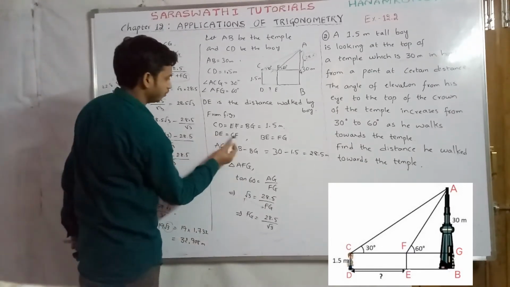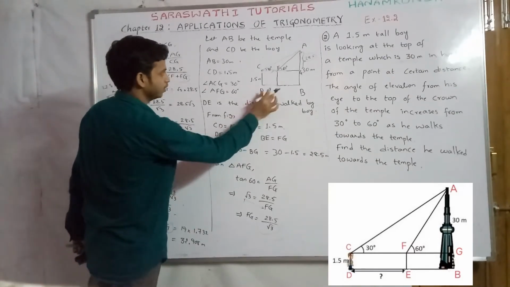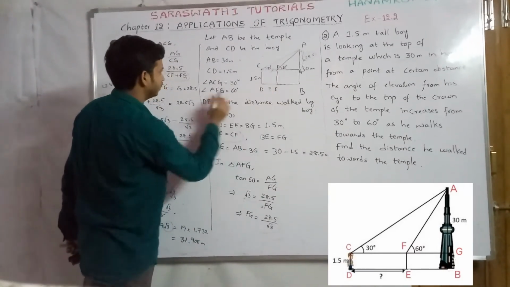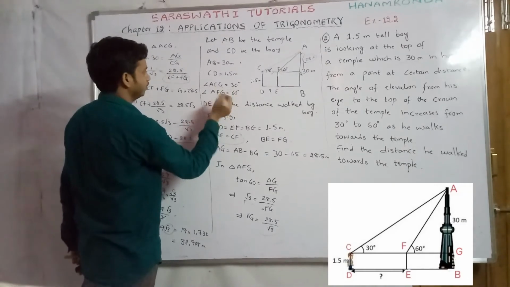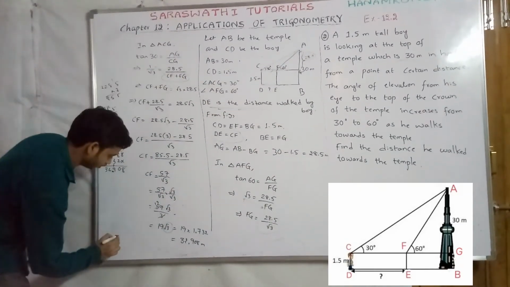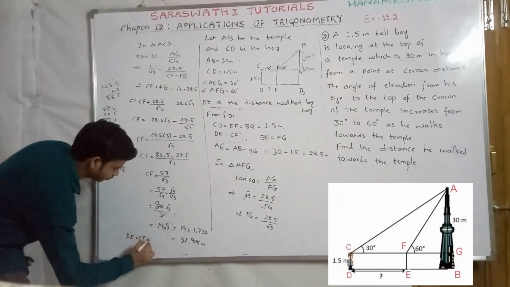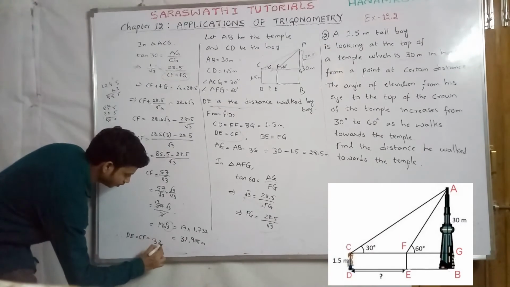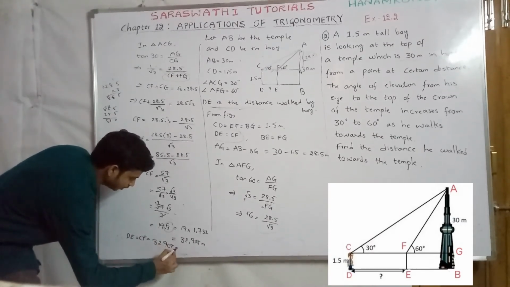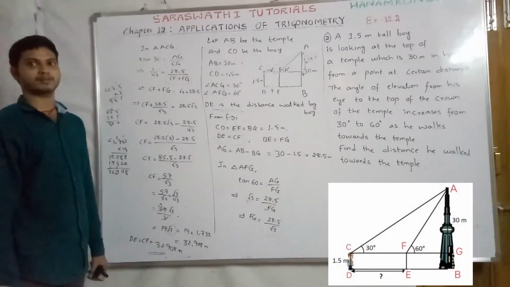So the CF value is equal to DE. From the figure, DE equals CF, as we have written here. That means DE is the distance walked by the boy. Therefore DE equals CF equals 32.908 meters. So the distance walked by the boy is 32.908 meters. So this is the answer.